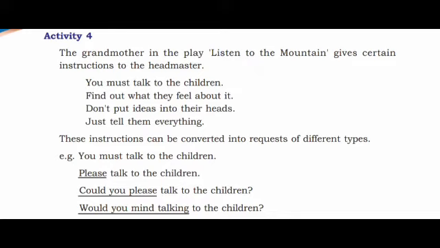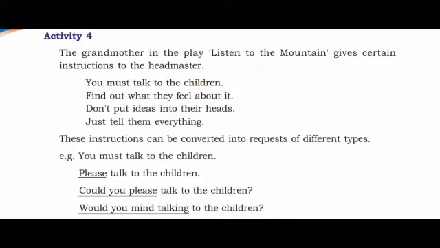Then next one, don't put ideas into their heads. We can say, please don't put ideas into their heads. You should not put ideas into their heads. Be careful not to put ideas into their heads.